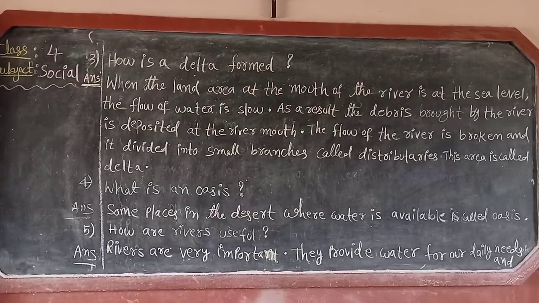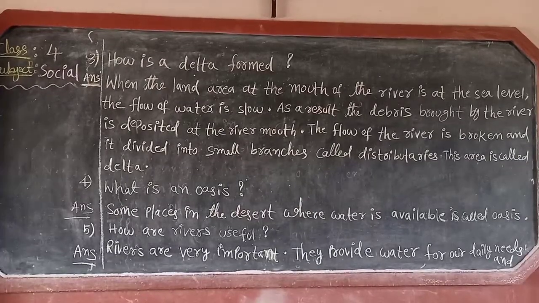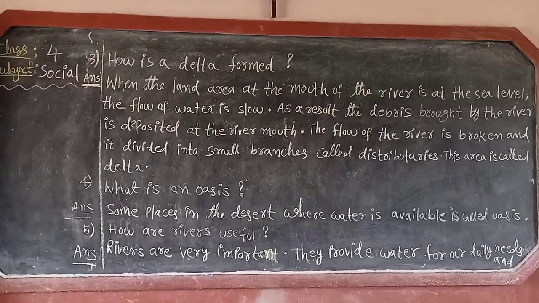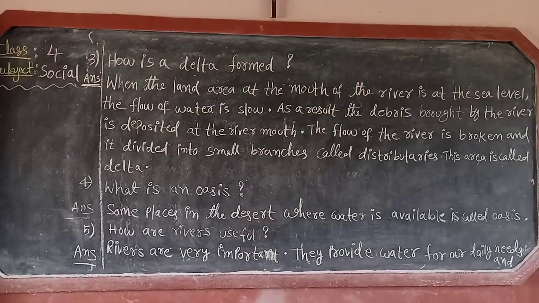Now, fourth question. Read with me. What is an oasis? Fourth question answer. Some places in the desert where water is available are called oasis. This is the fourth question answer.